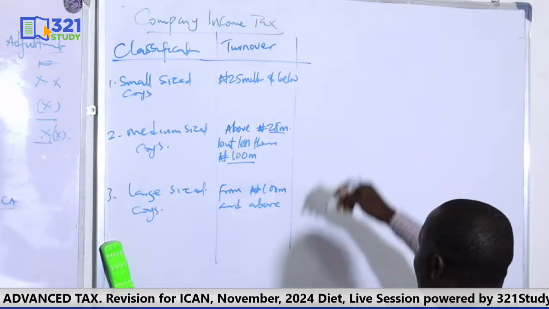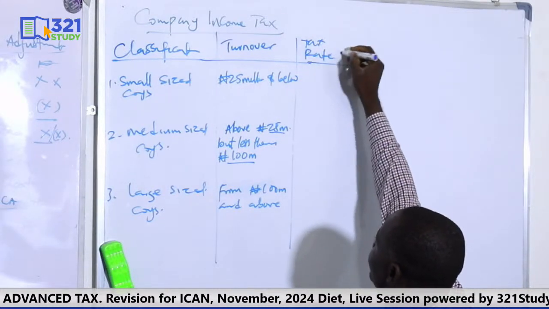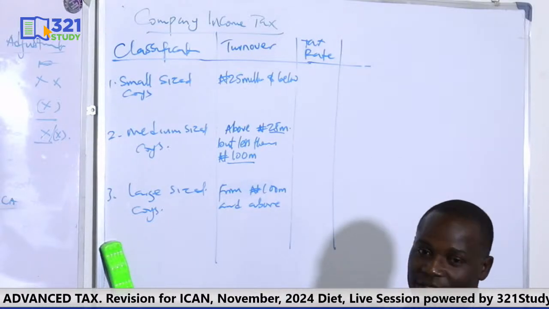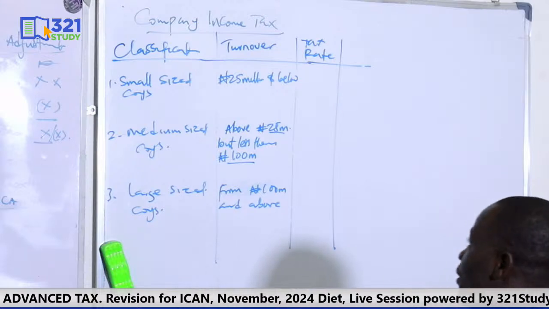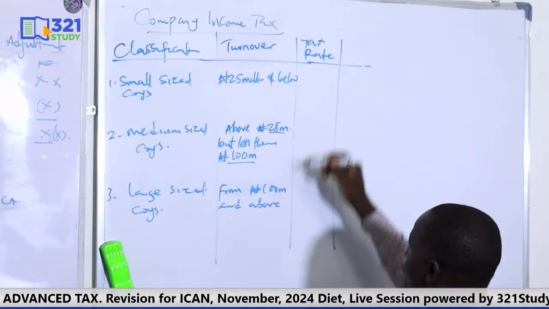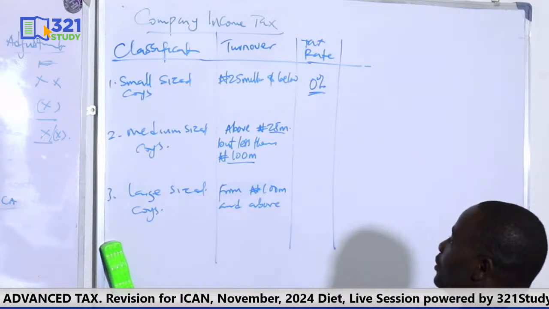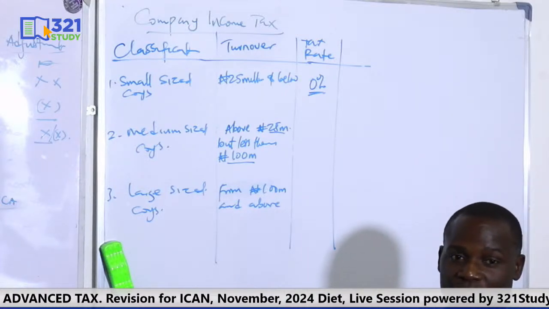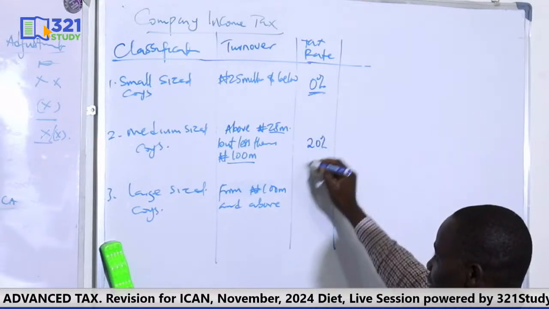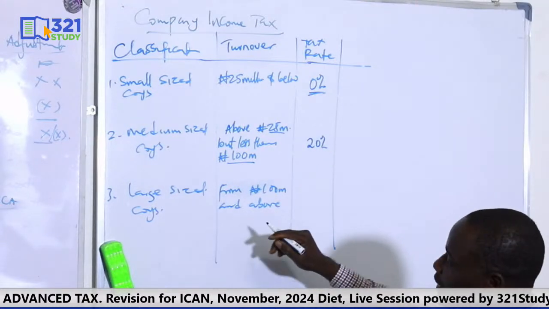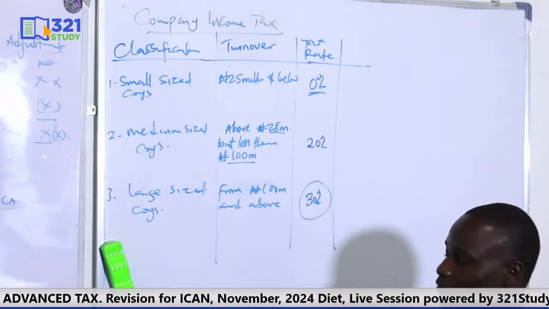Okay, now what is the implication of classifying them? It will apply on the tax rate. So the size of the company will determine the tax rate to use. Once the company is a small size company, of course, you tax it at 0%. That's an incentive to a small company. Once the company is a medium-sized company, the tax rate you use is 20%. Once the company is a large-sized company, you tax it at 30%, which is the standard rate for CIT.